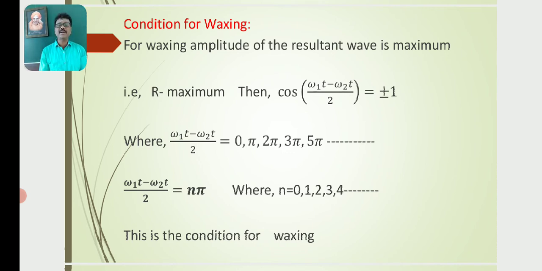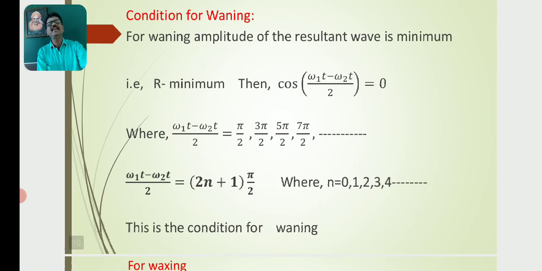If cos of (omega 1t minus omega 2t) by 2 is equal to plus or minus 1, the factor (omega 1t minus omega 2t) by 2 can take the value 0, pi, 2 pi, 3 pi, 5 pi, etc. So it can be written as (omega 1t minus omega 2t) by 2 is equal to n pi, where n can take the value 0, 1, 2, 3, 4. This is the condition for waxing.